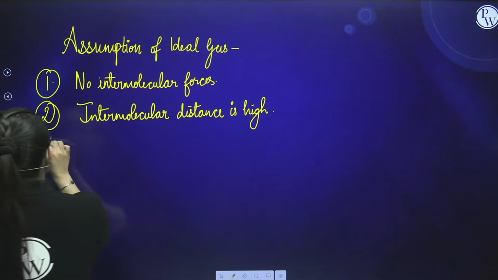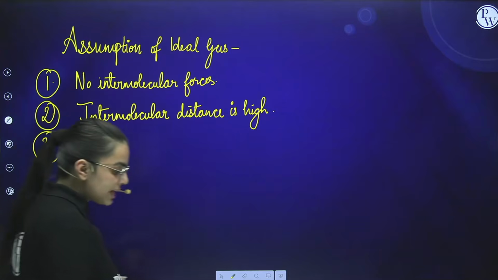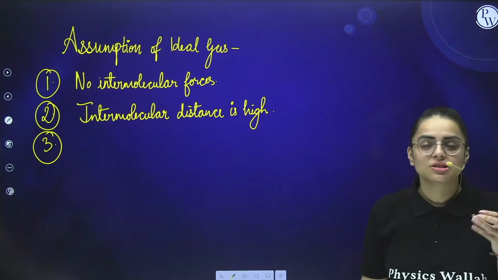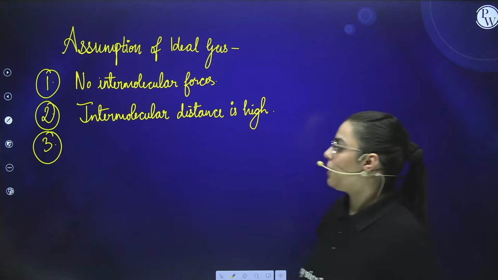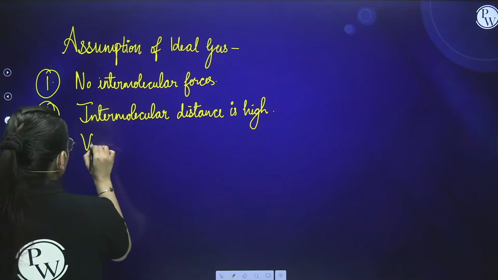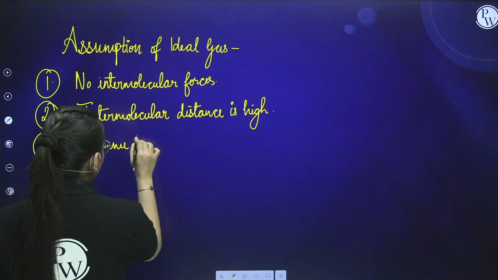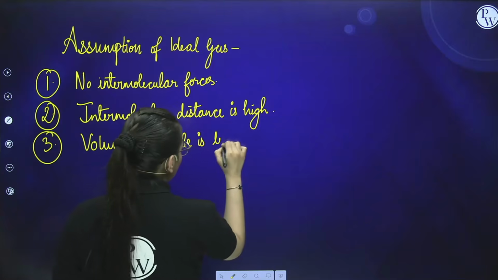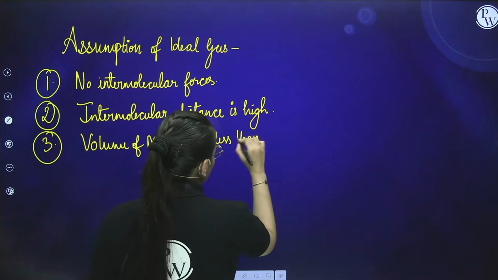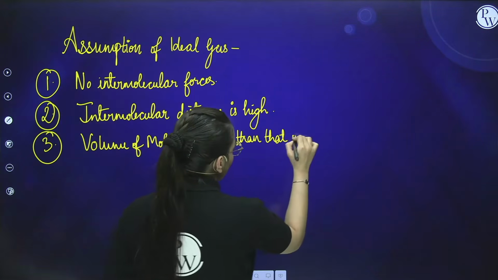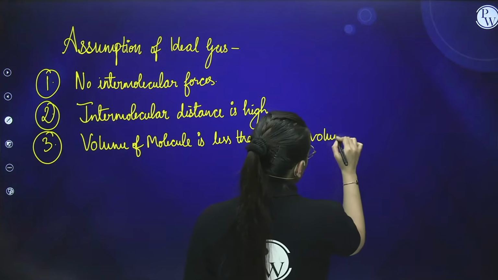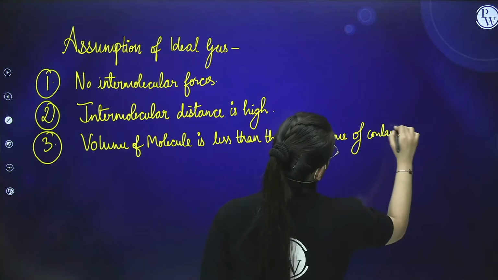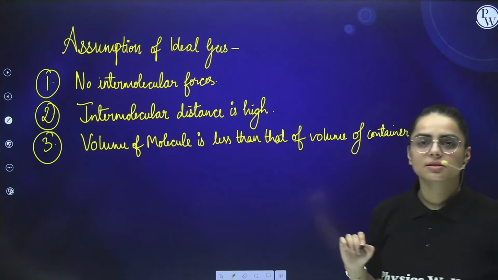Now students, coming to the next assumption of ideal gas, it is considered that the volume of the molecules or the gas is very much less than the volume occupied by the container. So I would say the volume of the molecule or the gas is less than that of the volume of the container. This is also an assumption for ideal gas. It is considered in such a way only.